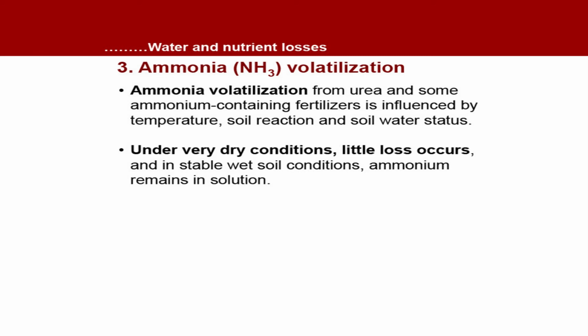See, the other important loss is ammonia volatilization. Ammonia volatilization from urea and some ammonium containing or forming fertilizer is influenced by temperature, soil pH and soil water status. Under very dry conditions, little loss occurs. This is interesting. And in stable wet situations, ammonium remains in solution.